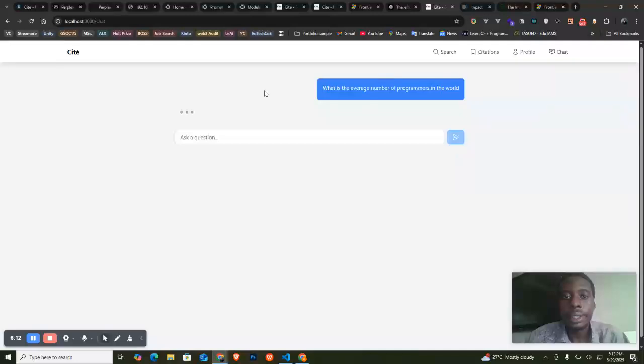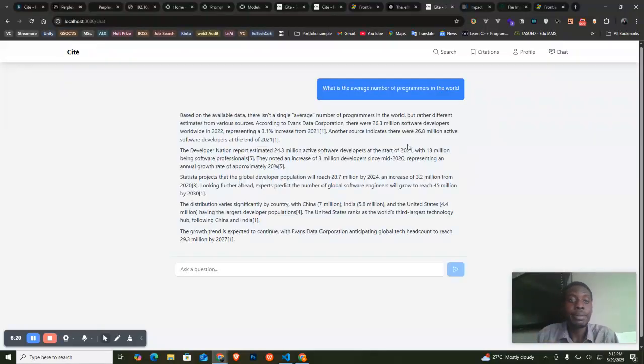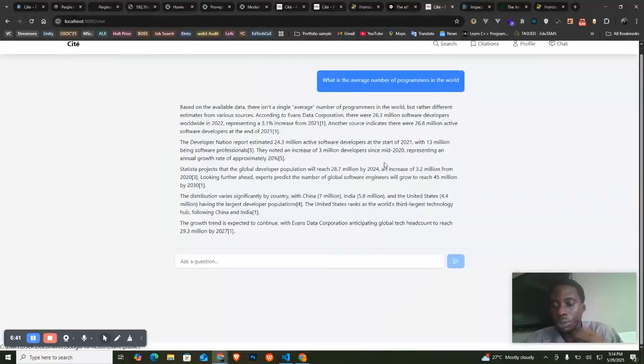So we could search this, and we should get the results in a few seconds. Based on the available data, there isn't a single average number of programmers in the world, but rather different estimates from various sources. It says there are about 26.3 million software developers worldwide in 2022, representing a 3.1% increase from 2021. So you could make more comprehensive search queries based on the research you're doing.